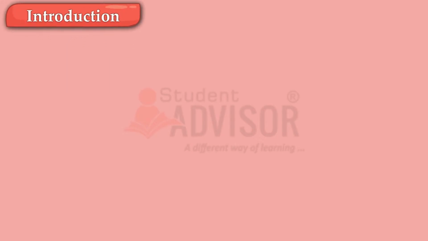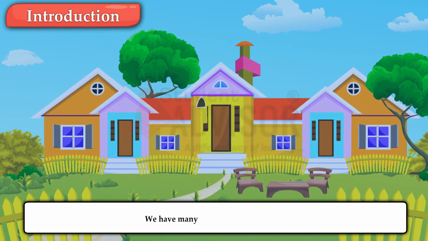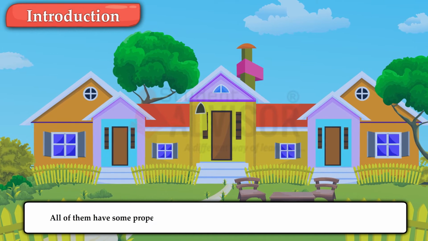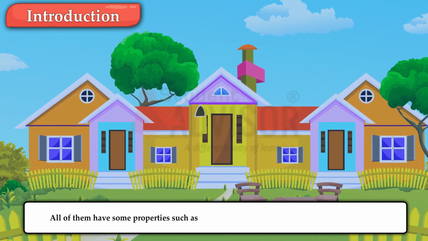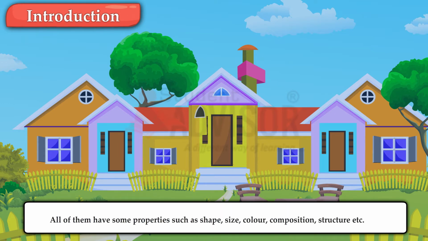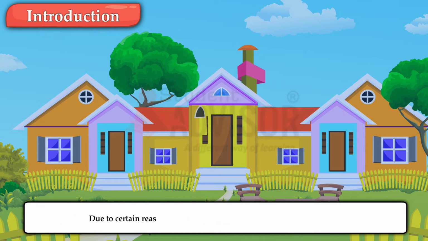Introduction. We have many things around us. All of them have some properties such as shape, size, color, composition, structure, etc. Due to certain reasons, there are alterations in properties of things. Such alteration is called change. Any of the above properties may change.